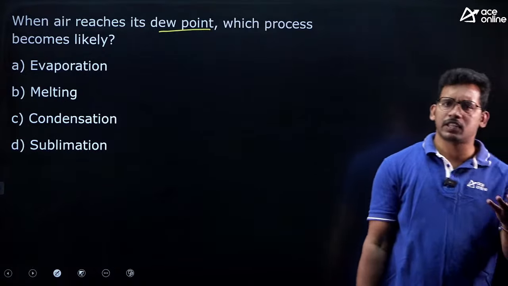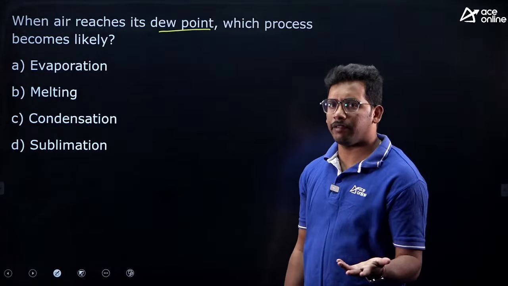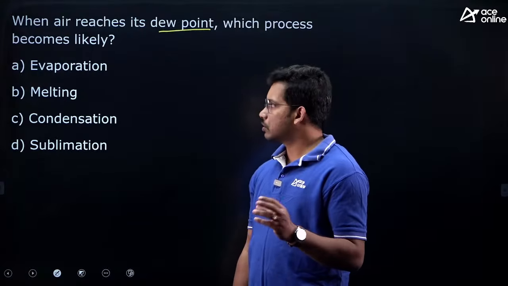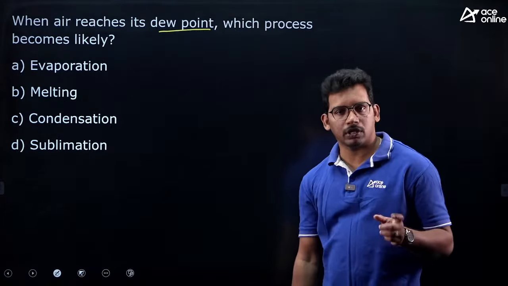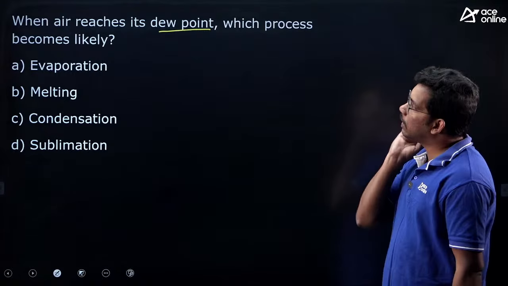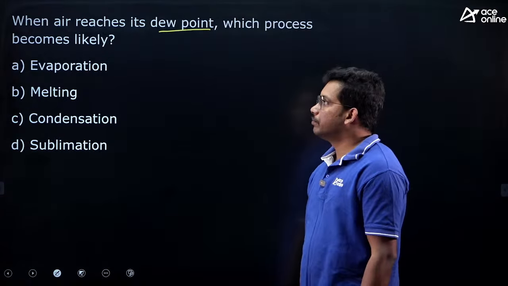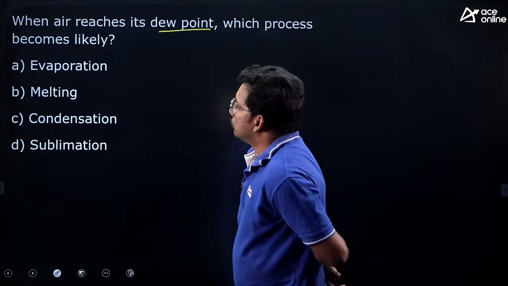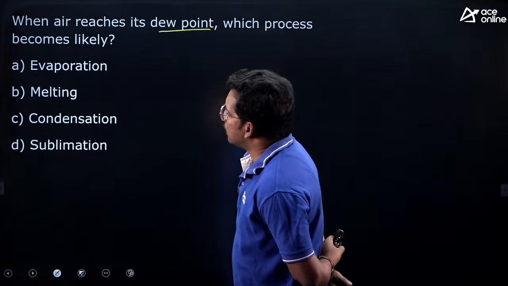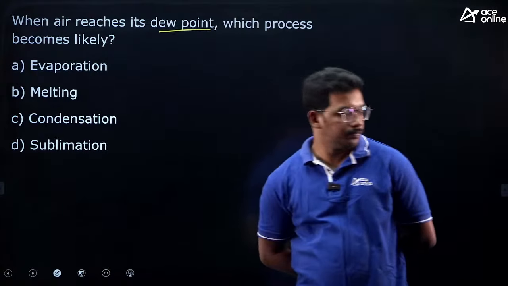Physics and chemistry are very important, right? It has high weightage. So this is a physics and geography combined topic. When air reaches its dew point, which process becomes likely? Evaporation, melting, condensation, sublimation.